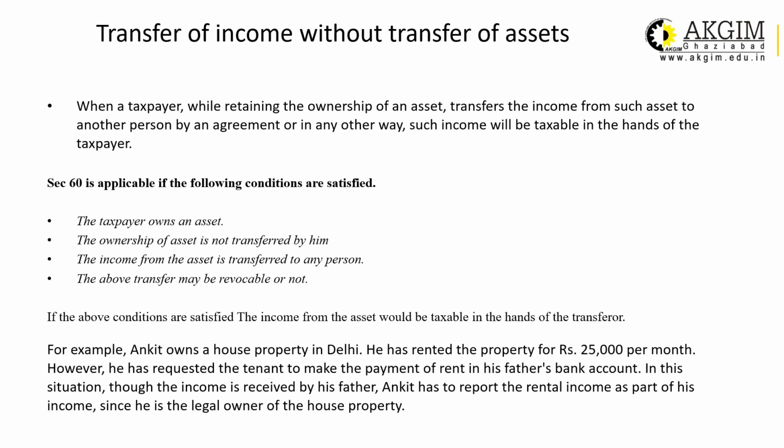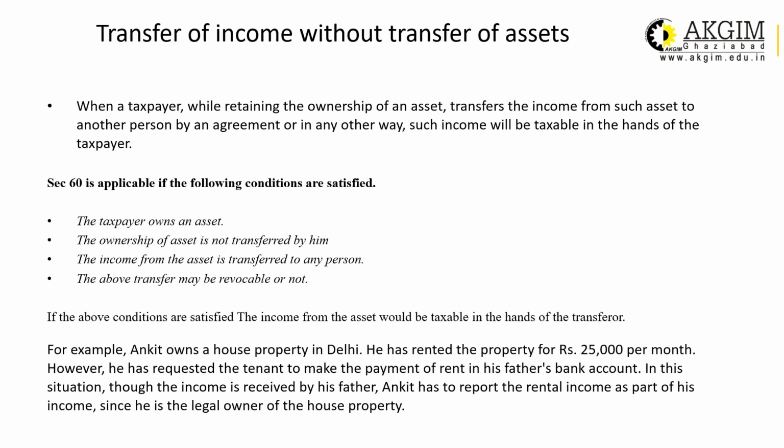The above transfer may be revocable or may not be. That means the agreement, the arrangement between the two of them may be revocable or may not be revocable. If the above conditions are satisfied, the income from the asset that was transferred by him would be taxable in the hands of the transferor only. This we can understand with the help of an example.